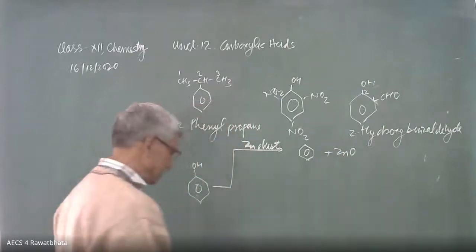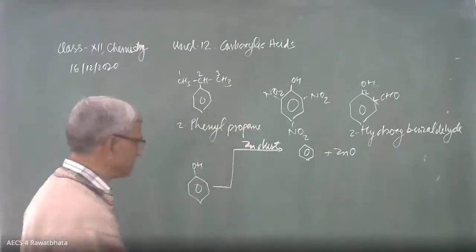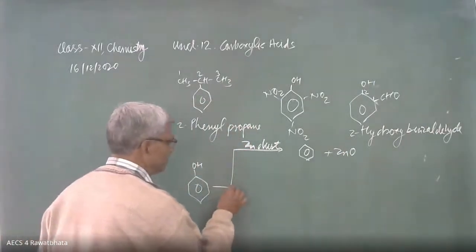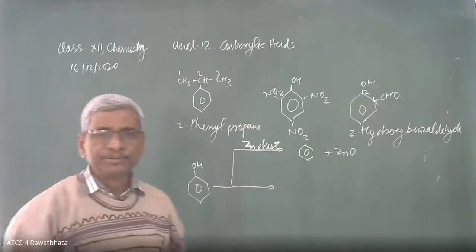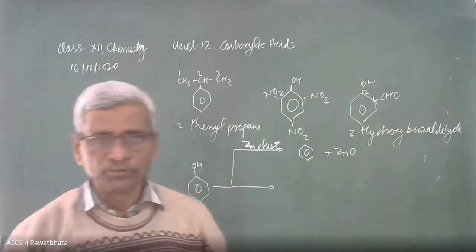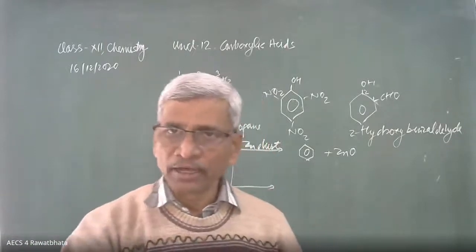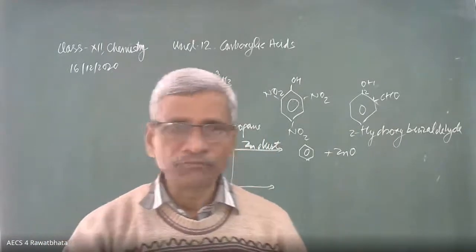This is the benzene. Second is benzoic acid. Phenol into benzoic acid, how to proceed? Directly phenol cannot be converted because we have to add a carbon to the ring. Addition of carbon, so NaOH, then CO2, then H positive.